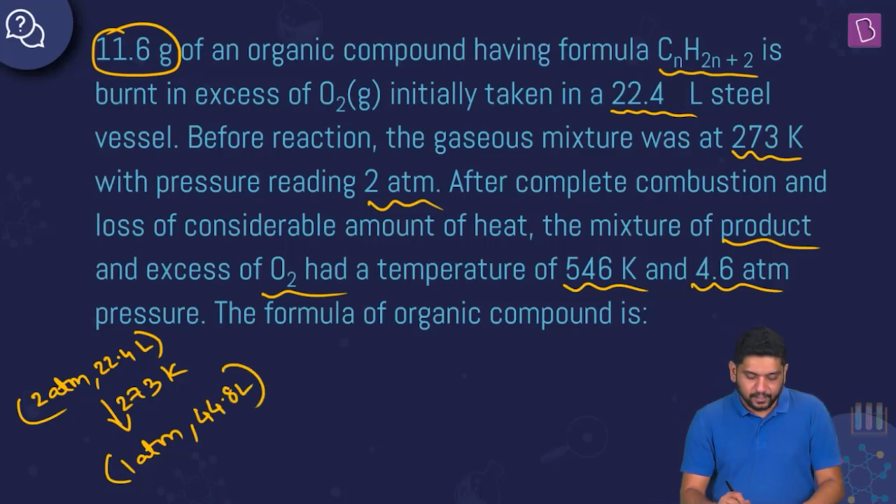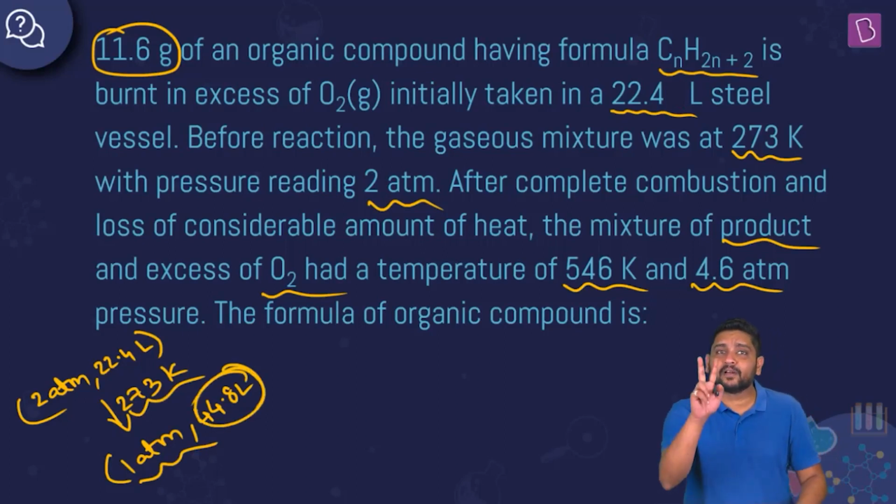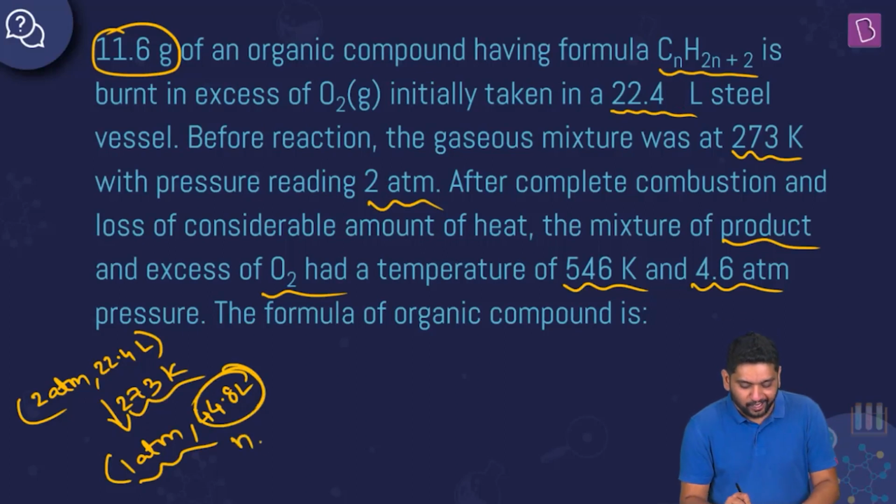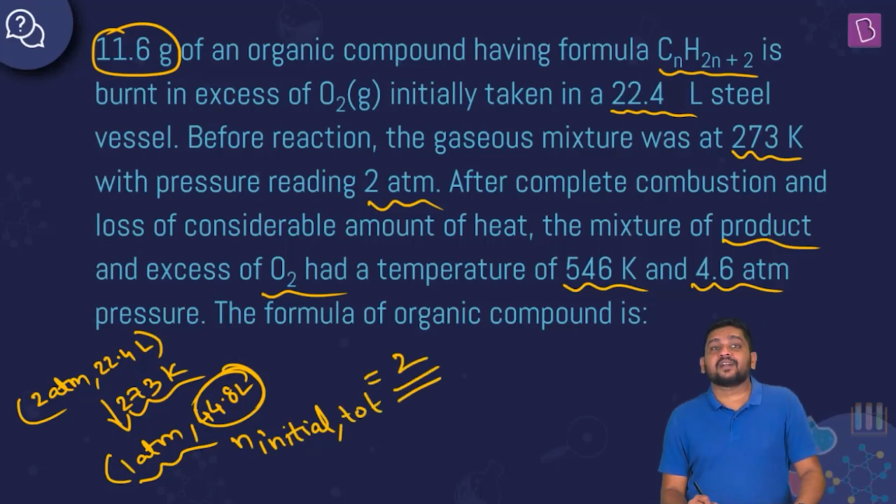Why am I doing this? Because at 1 atmosphere and 273 Kelvin, 44.8 liters is actually occupied by 2 moles. So the total number of initial moles, N initial total, was equal to 2. So we started with 2 moles in all, in which 11.6 gram is that of your organic compound, and the remaining number of moles will be that of obviously oxygen, right?